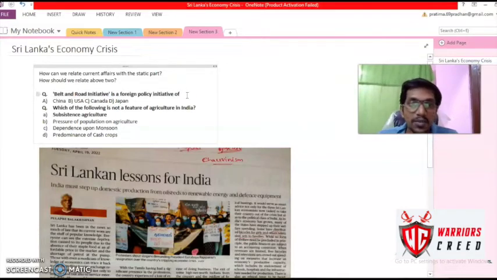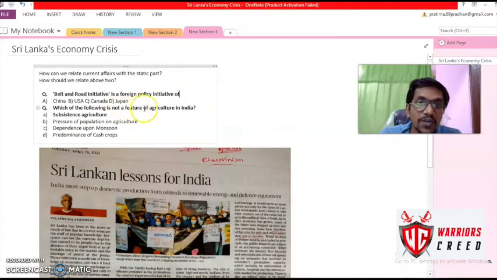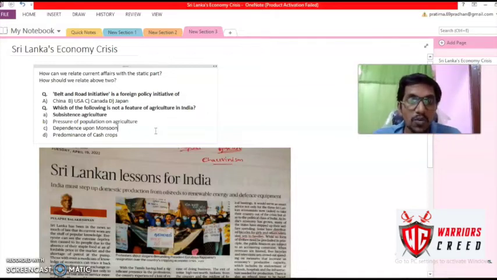The answer is simple: China, because we know that. China is our neighboring country, and this was a question picked from current affairs. The second question was: which of the following is not a feature of agriculture in India? Why was this in the news, and why was this question asked?